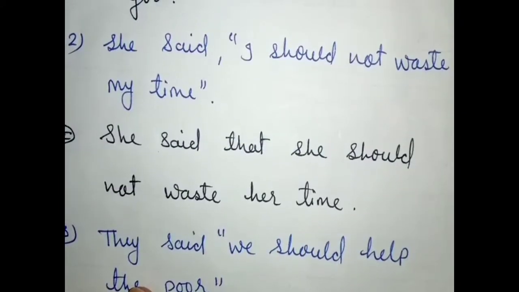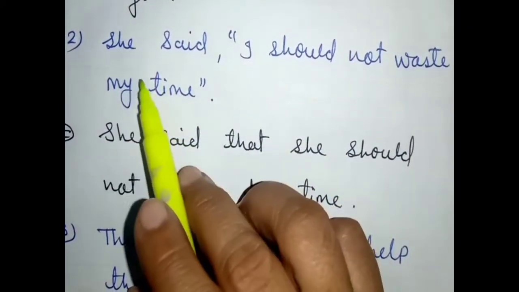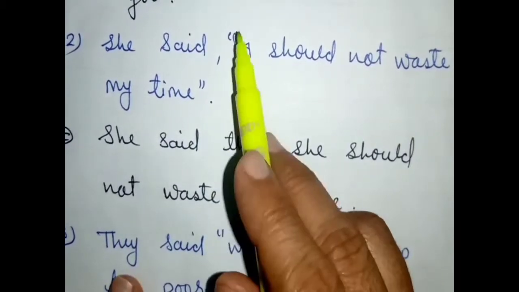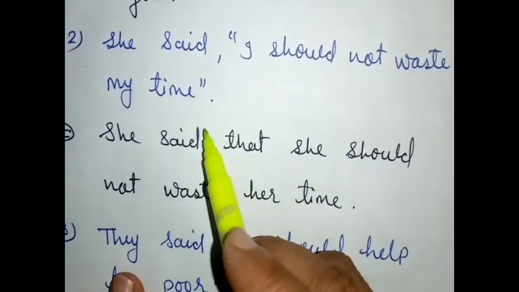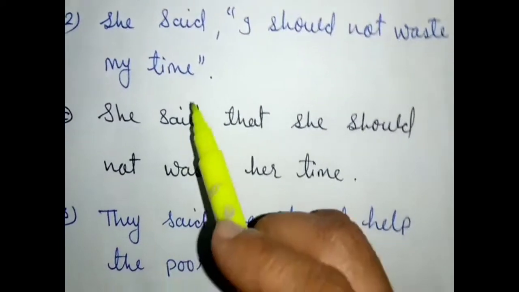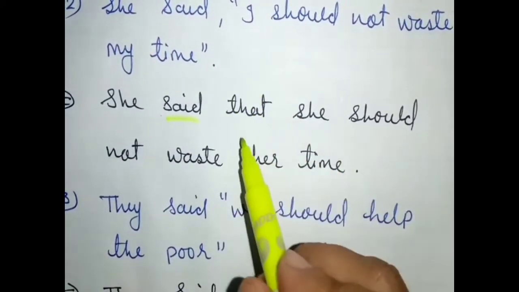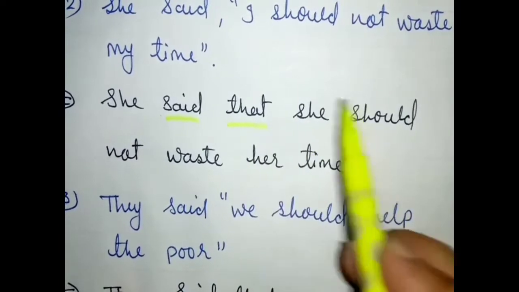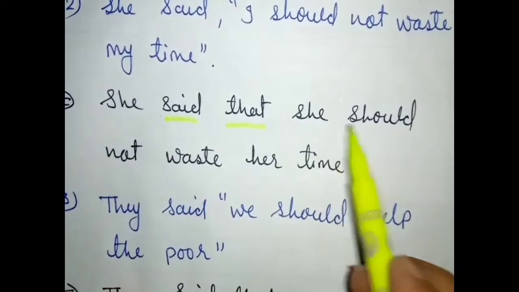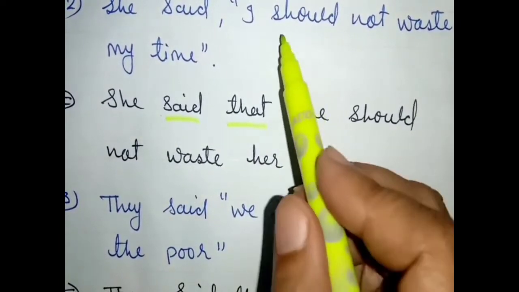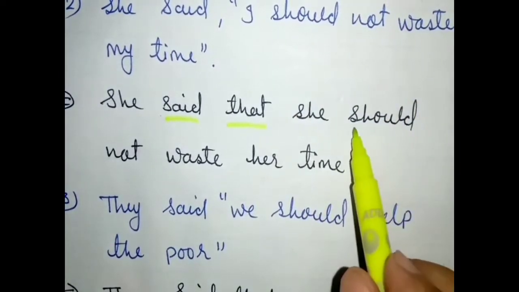Okay. See the next example. She said, "I should not waste my time." How do you change it? Said will remain the same, comma and inverted comma removed, in place of it the conjunction that. She said that she should not waste her time. Should not waste her time will remain the same as it is.